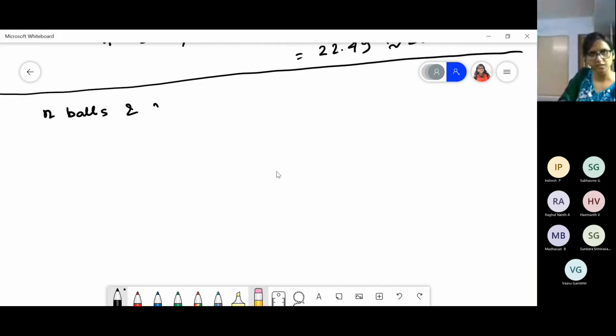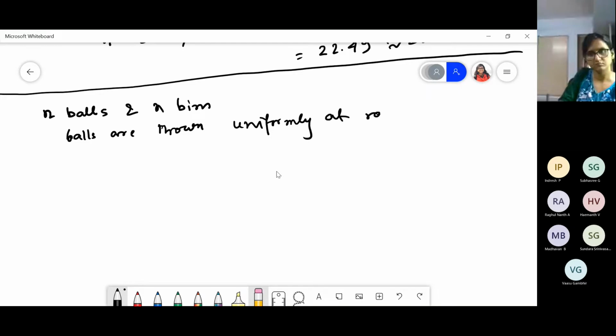N balls and n bins, and balls are thrown uniformly at random into the bins.